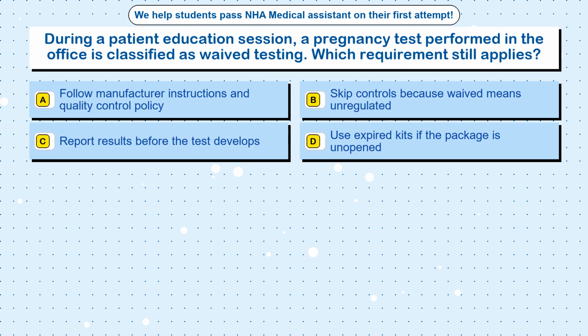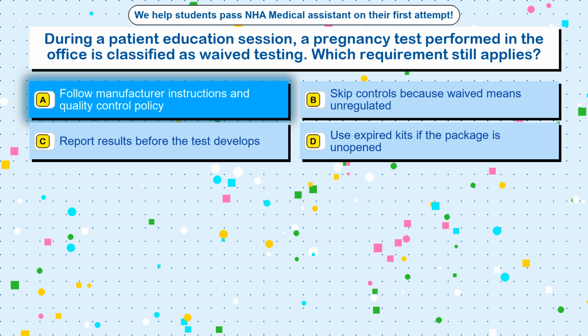Question 6. During a patient education session, a pregnancy test performed in the office is classified as waived testing. Which requirement still applies? Option A. Follow manufacturer instructions and quality control policy. Option B. Skip controls because waived means unregulated. Option C. Report results before the test develops. Option D. Use expired kits if the package is unopened. The correct answer is option A.